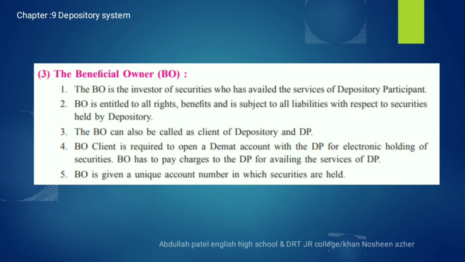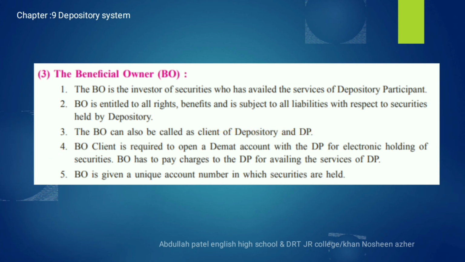the beneficial owner is entitled to all the rights and benefits, subject to all the liabilities which are related to their securities with respect to the securities held by the depository. Number 3, BO can also be called the client of the depository and the DP. So who is the client? The investor. So the beneficial owner is the client of the depository and the depository participant.